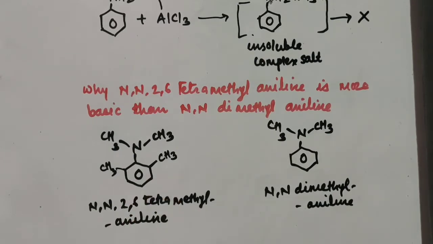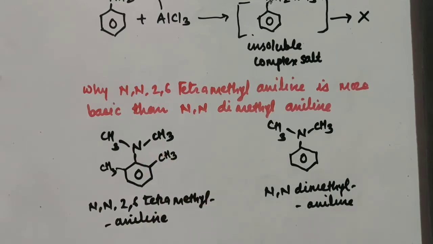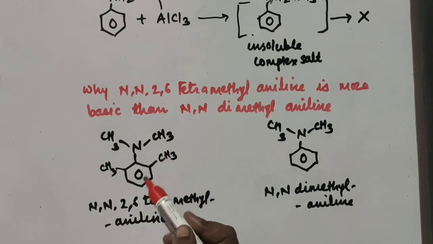So here in this case, if you consider the first structure, N,N,2,6-tetramethylaniline, this nitrogen atom is surrounded by all electron releasing groups: the CH3 groups and one phenyl group, that means the benzene ring. All these groups are electron donating, electron releasing groups.